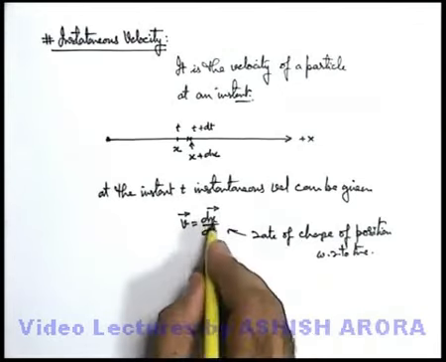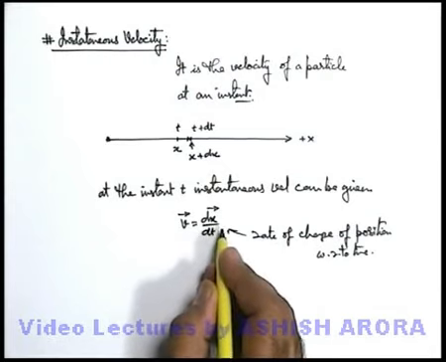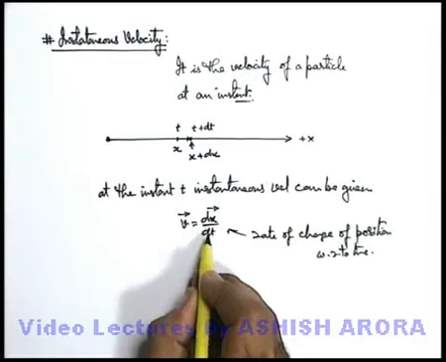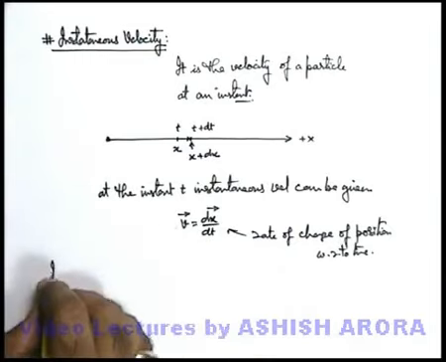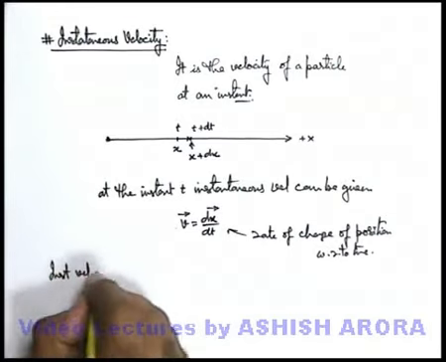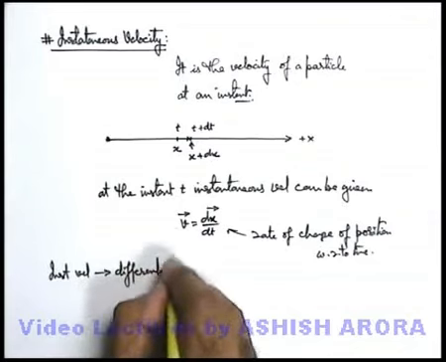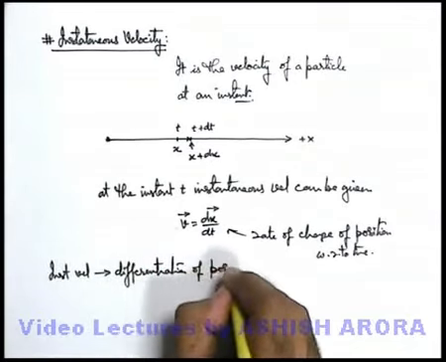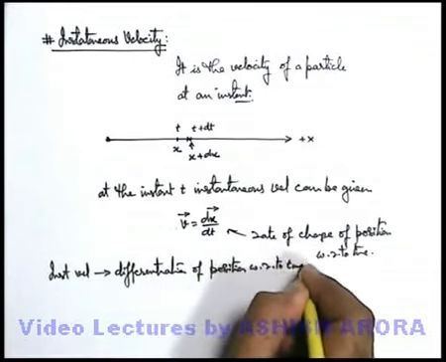Or we can simply write, if we are having the position as a function of time, we can find the differentiation of position with respect to time to get the value of instantaneous velocity. So we can also write instantaneous velocity is differentiation of position with respect to time.